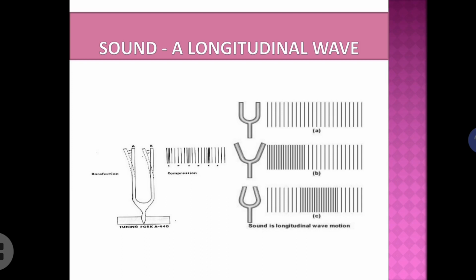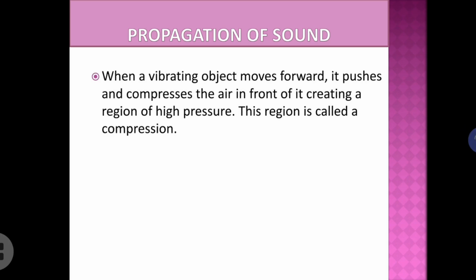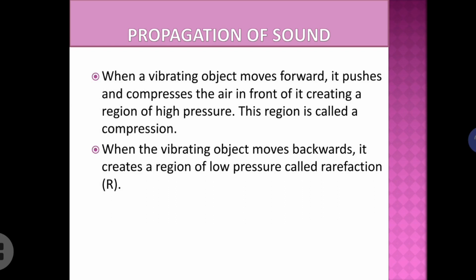And the next instant, the prong will be going backward. So when the prong suddenly goes backwards, the particles become far apart. They will be creating a region of low pressure called rarefaction. So I hope it is clear to all, right? That means sound, when it is propagating through a medium, is creating a series of compressions and rarefactions. The region of high pressure is compression, and the region of low pressure is called rarefaction.